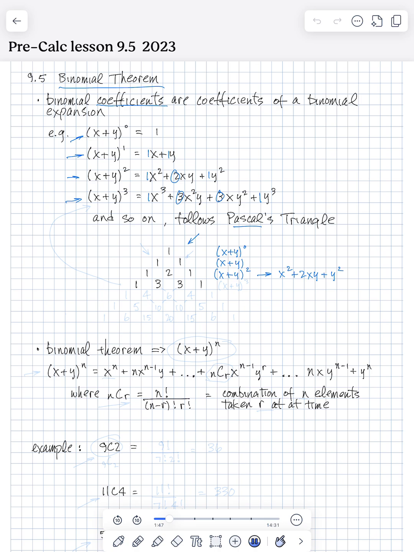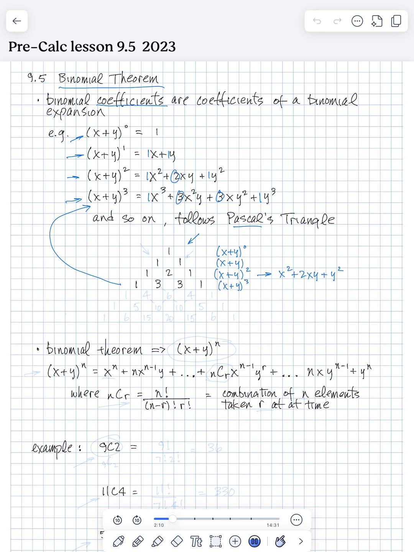So these are the coefficients that Pascal's triangle shows. The next one down is x plus y cubed, and right here we see the coefficients 1, 3, 3, 1. And so we can just build this triangle.